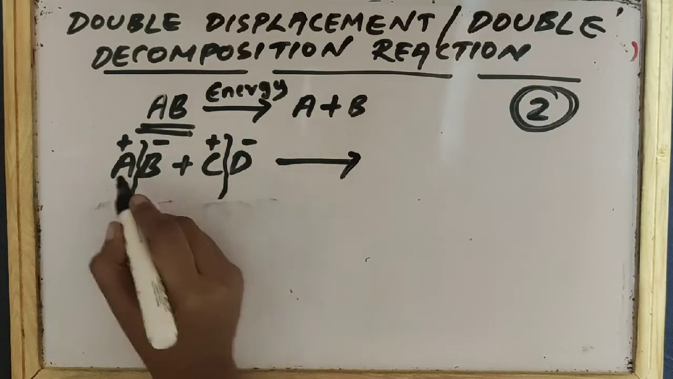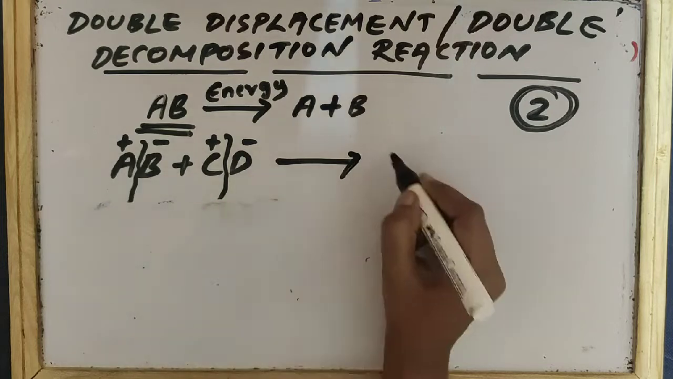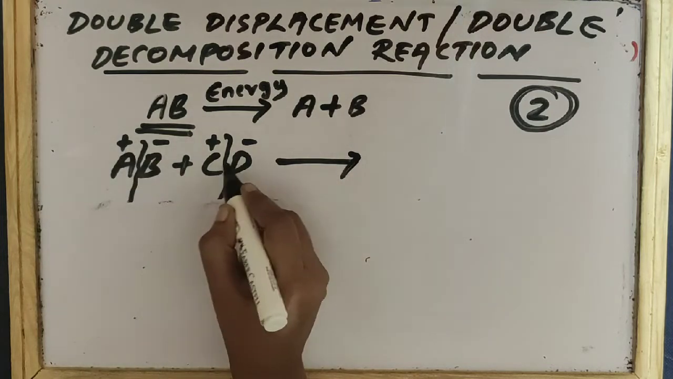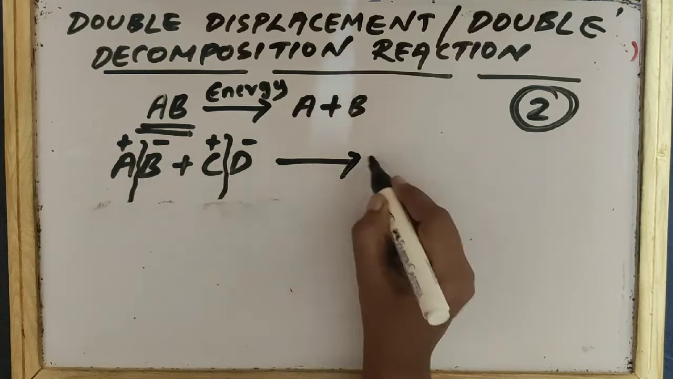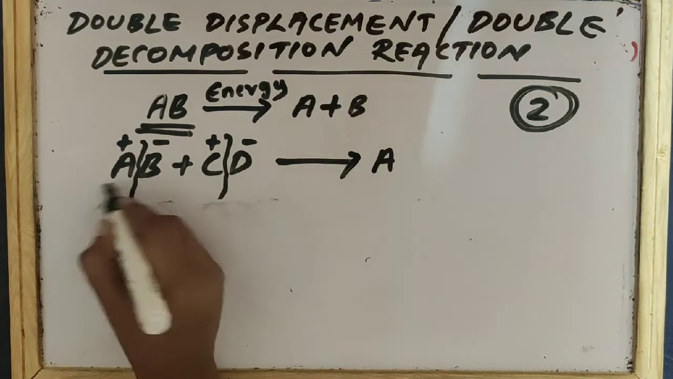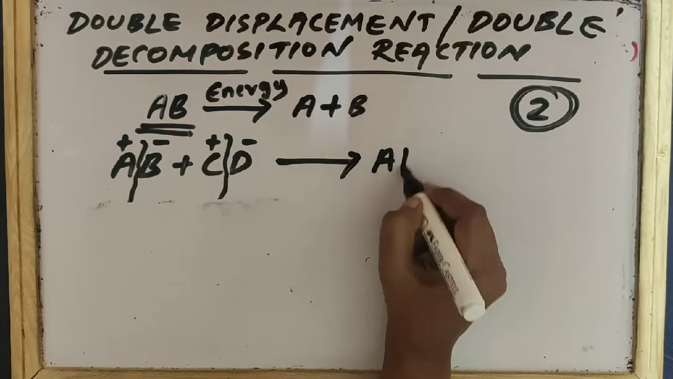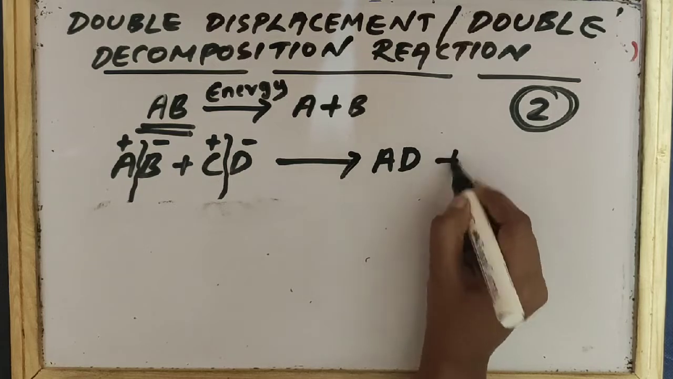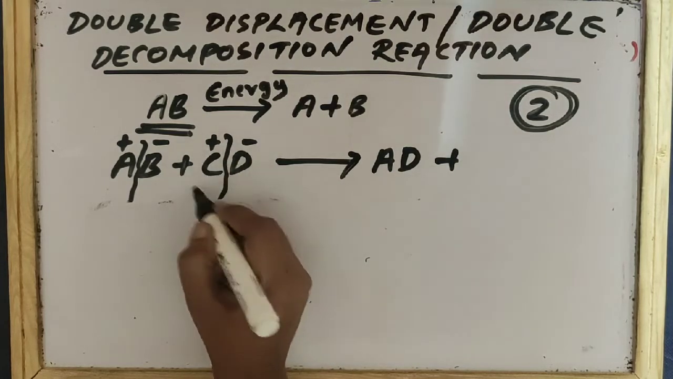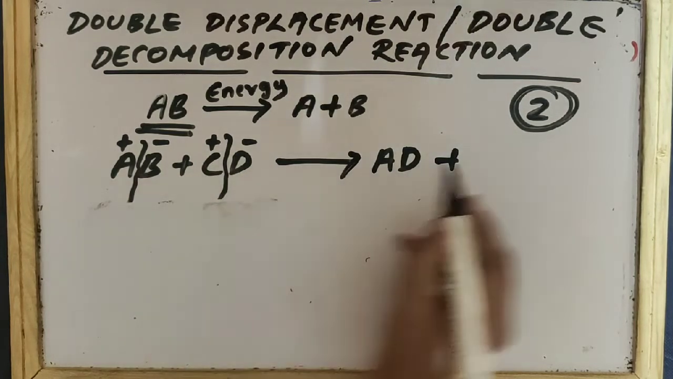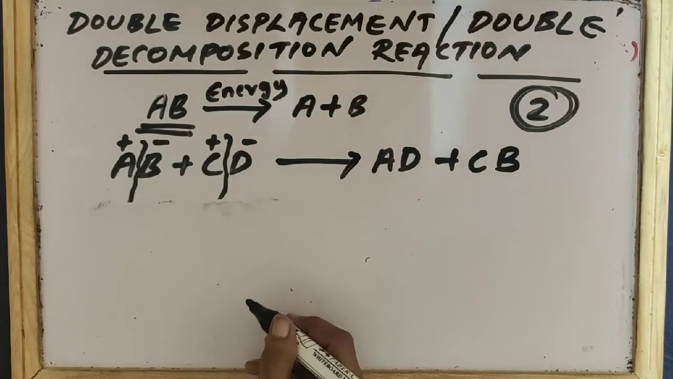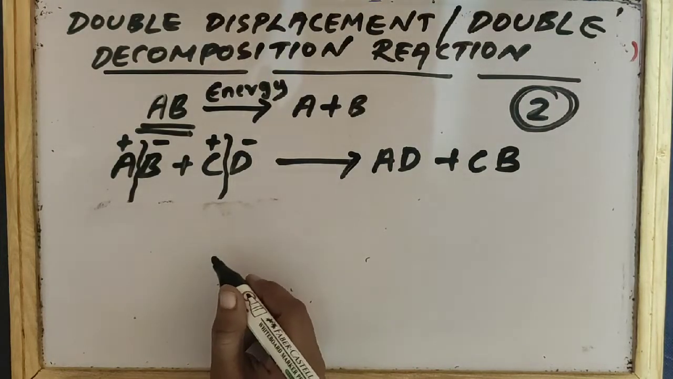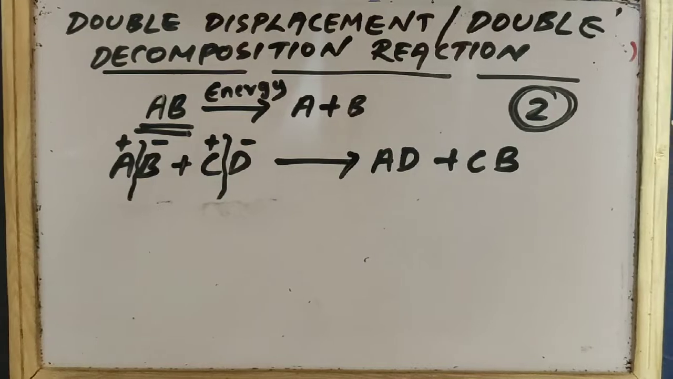So what we will do is combine one positive part with one negative part. You can write A is a positive part and D is a negative part, so A and D will combine. And C is a positive part and B is a negative part, so C and B will combine. Let us see some examples, then it will be clear for you.